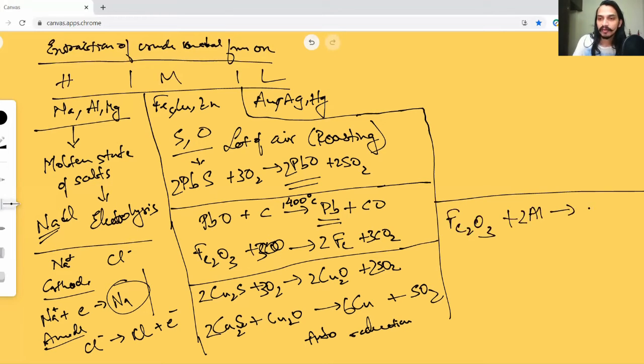If I take this, what I will be left with is this: aluminum replaces the iron, creates something called Al2O3, plus you'll be remaining with your iron that is left out. Okay, 2 Fe, there is Fe2. So this process is called the thermite process.